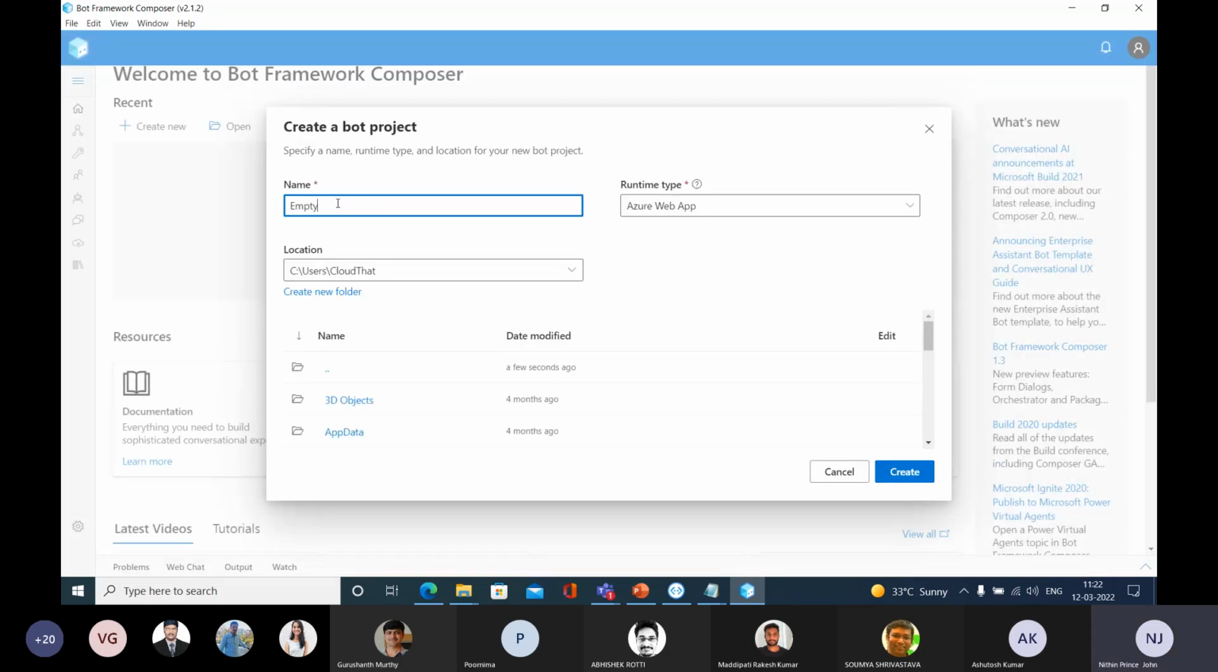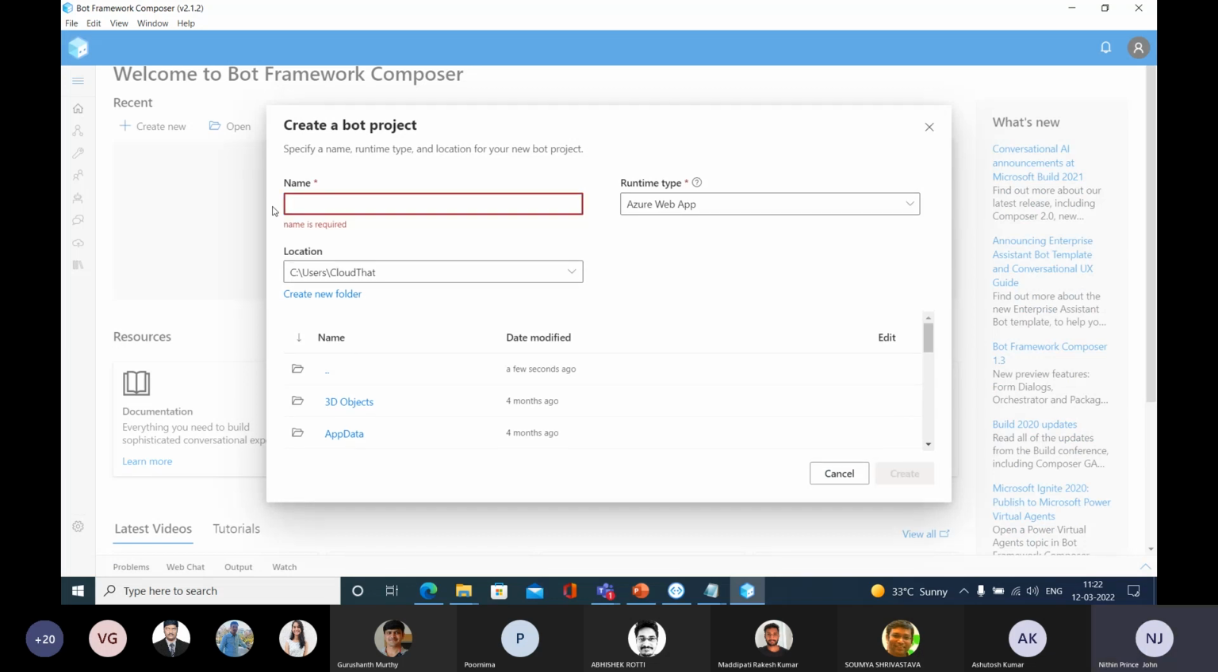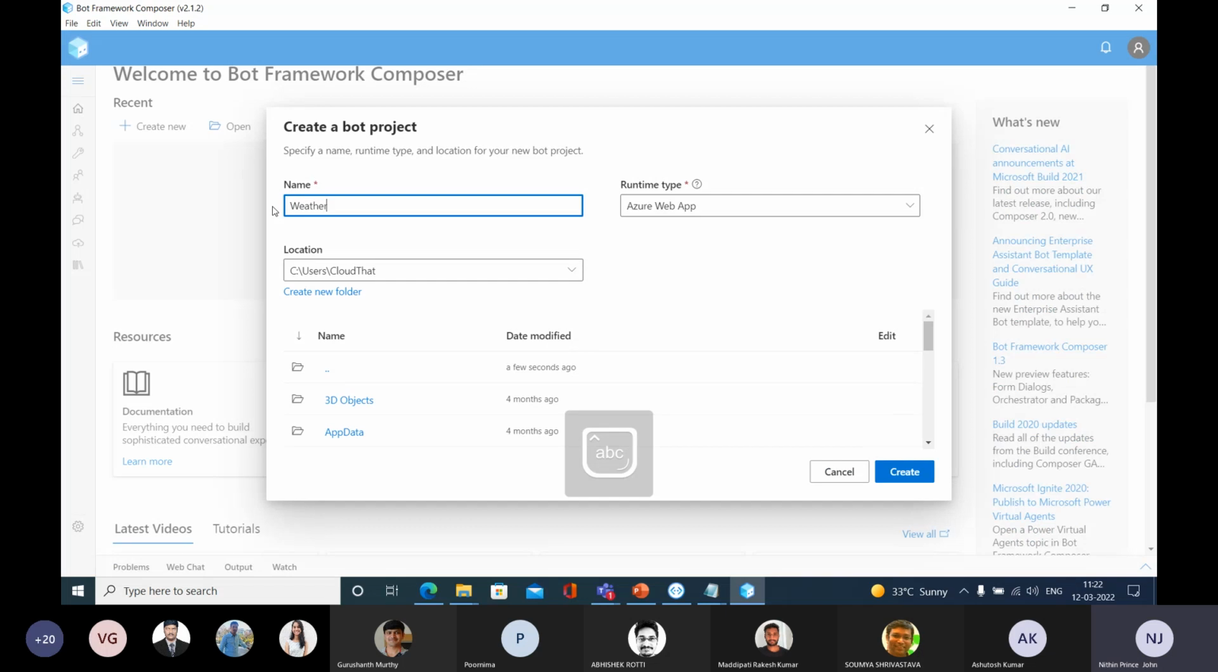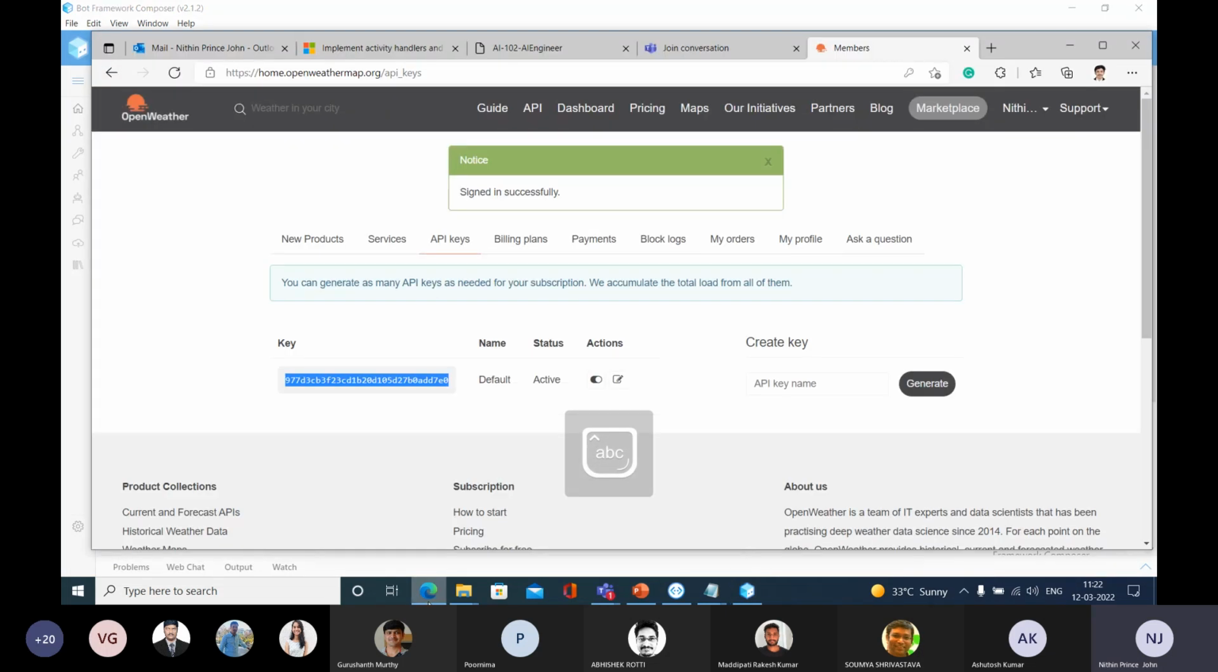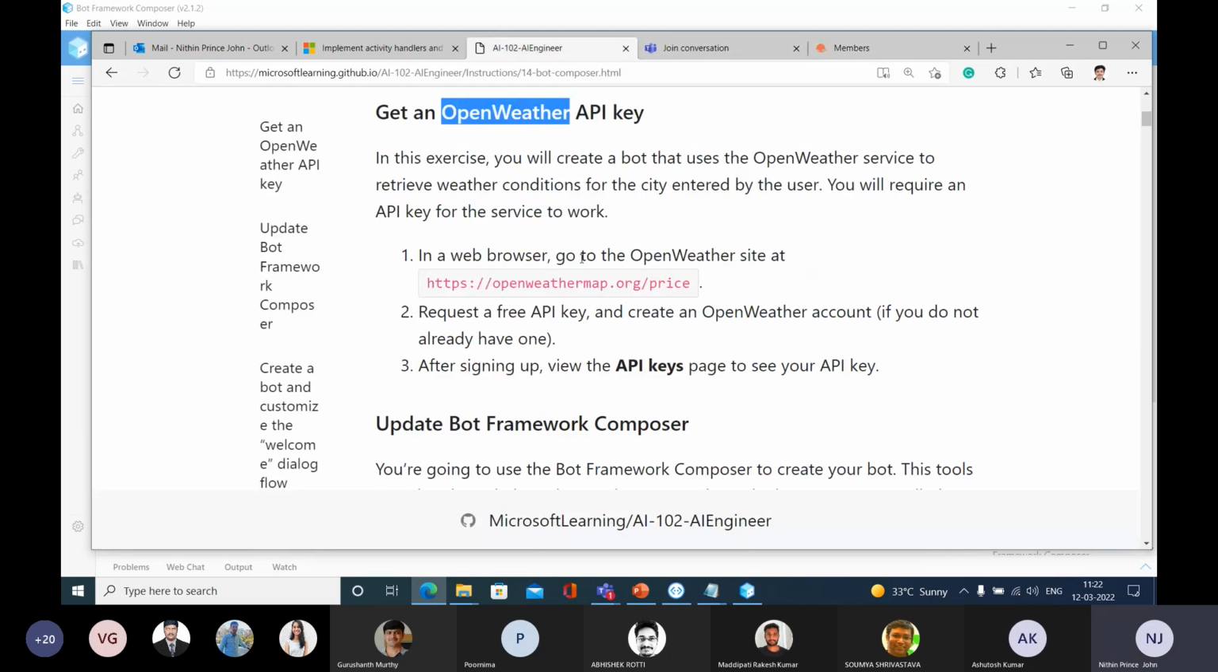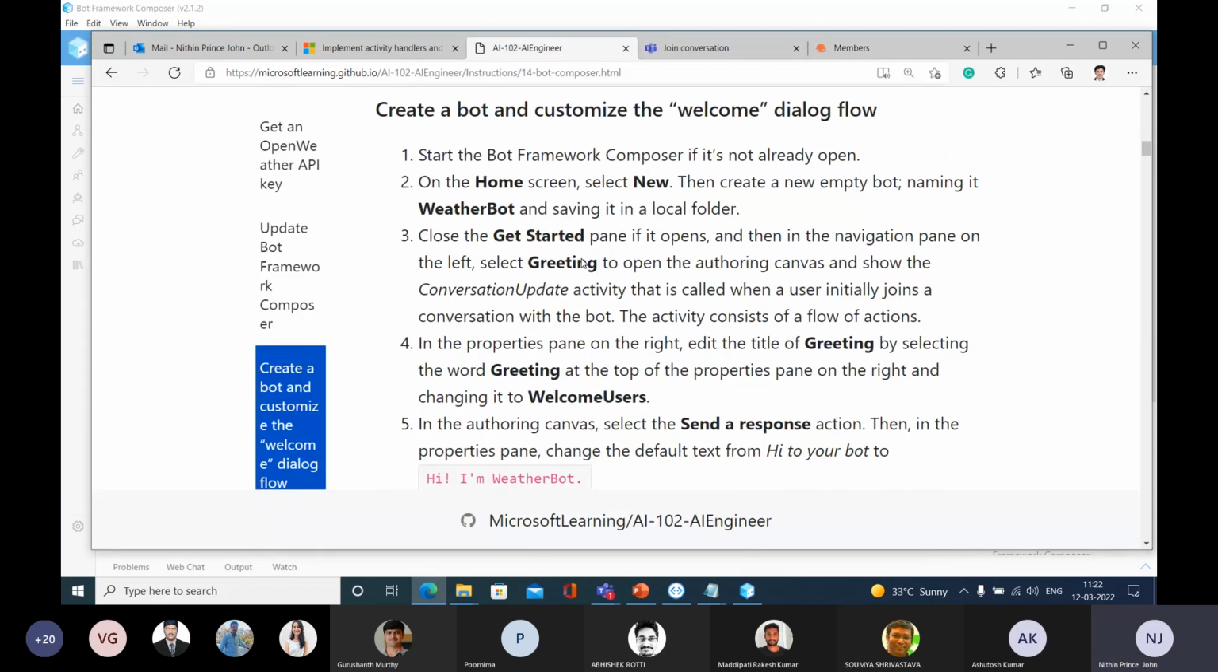It is asking for a name. You can give whatever name that you like. In my case, I am going to give this weather board. You can find out that here in the page itself, it is giving like this.